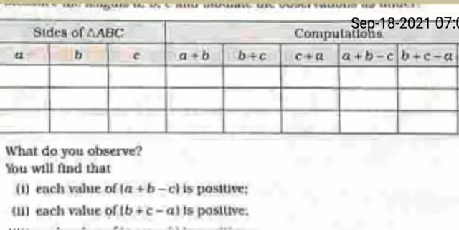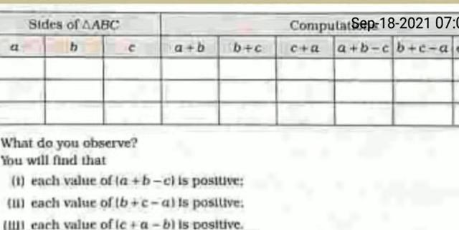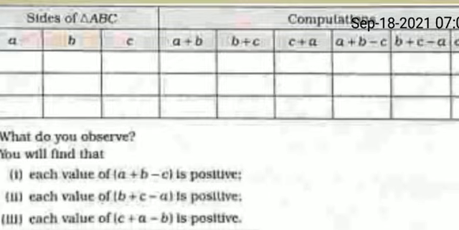Now what do you observe? You will find that each value of A plus B minus C is positive, each value of B plus C minus A is also positive, and each value of C plus A minus B is also positive.